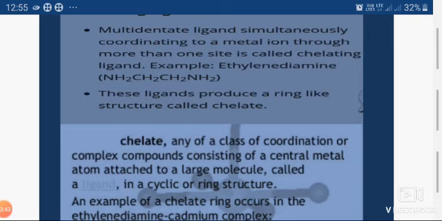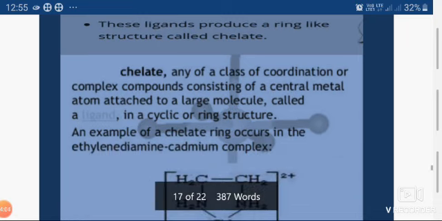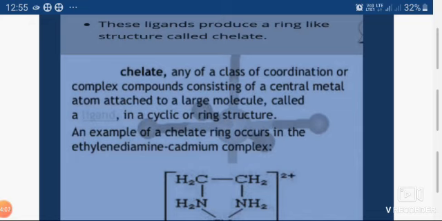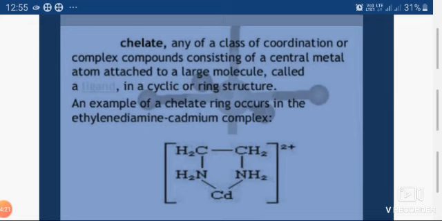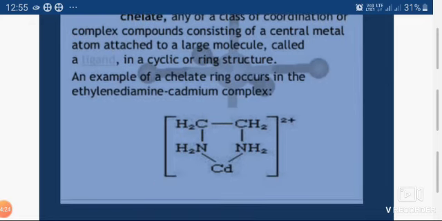So when these ligands get bonded with the central metal ion, they form a ring-like structure, and that structure is known as chelate, and the ligand is known as a chelating ligand. Now see, a chelate is a class of coordination complexes consisting of a central metal atom attached to a large molecule called a ligand in a cyclic or ring structure. That is what I said before this.